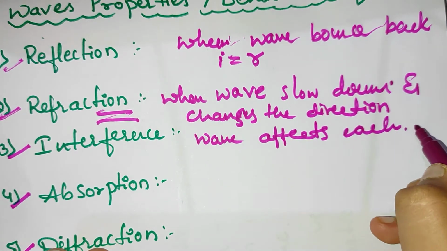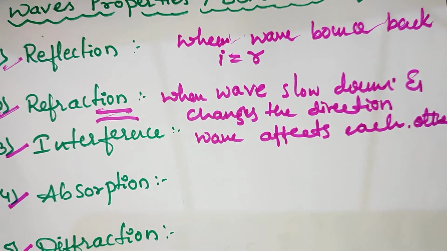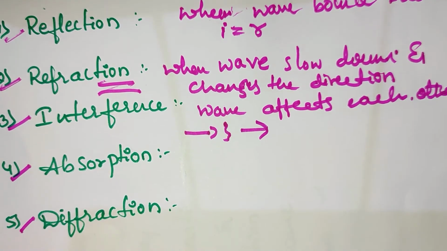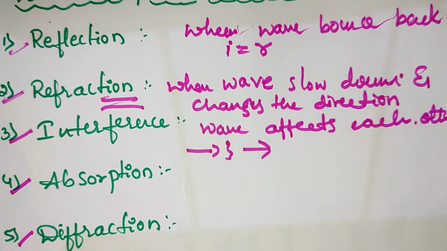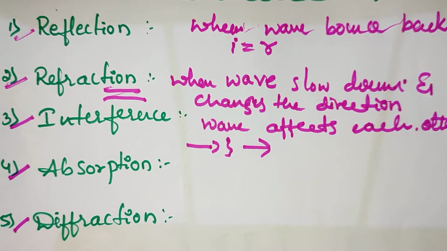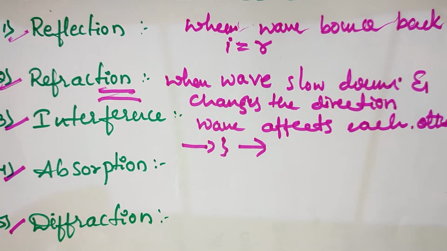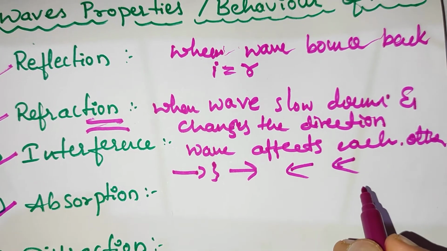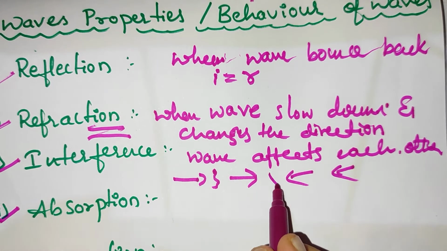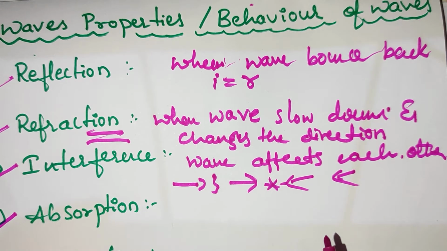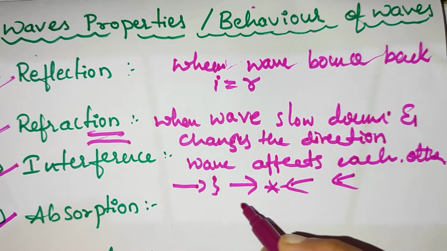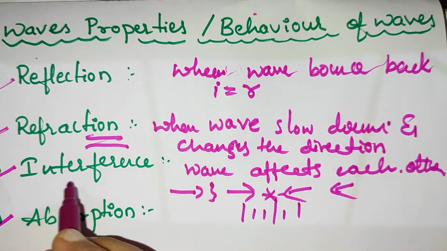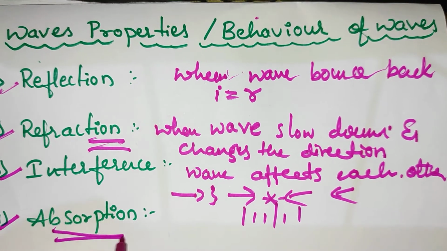It means that when two waves are traveling in different directions, they meet or combine at a point, and the energies combine and form interference patterns. This is called interference of waves.